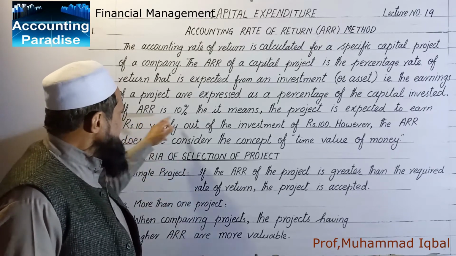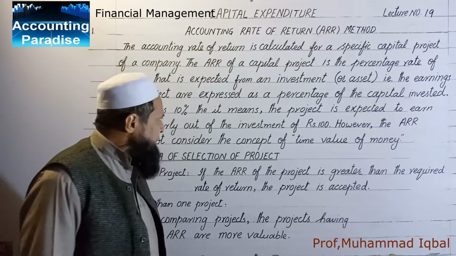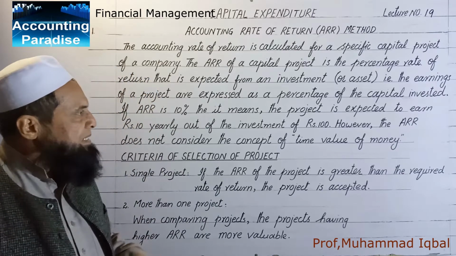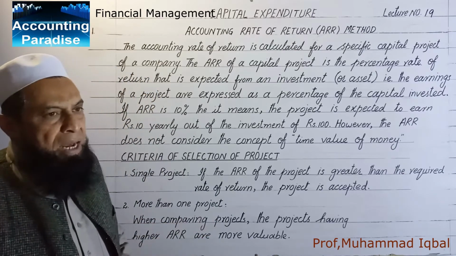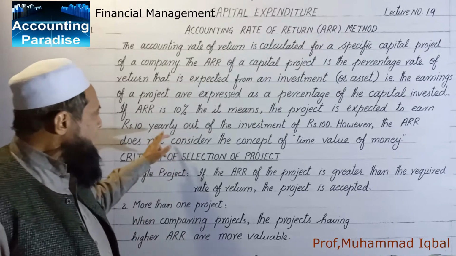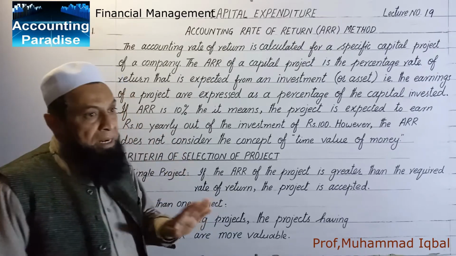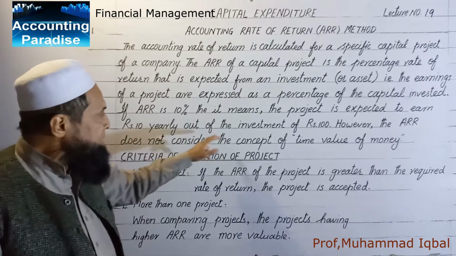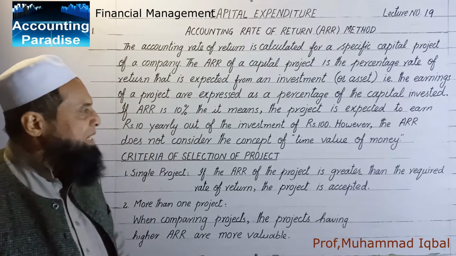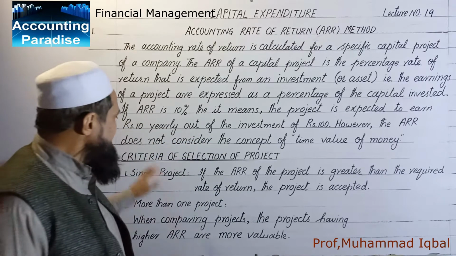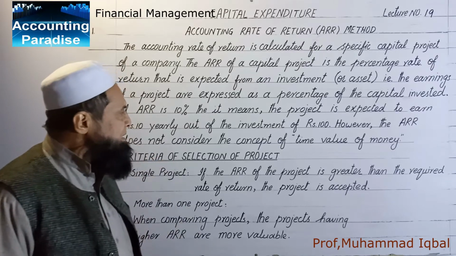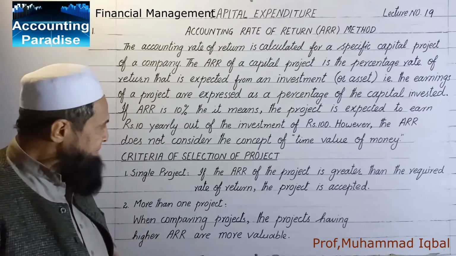Suppose ARR is 10%. It means that the project is expected to earn rupees 10 every year out of the investment of rupees 100. However, the ARR does not consider the concept of time value of money.